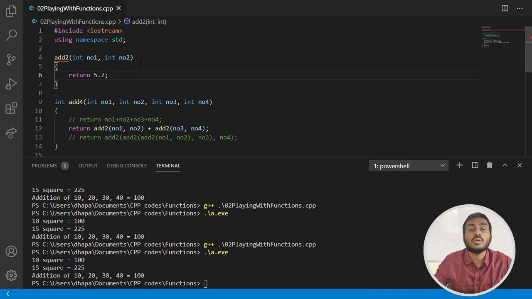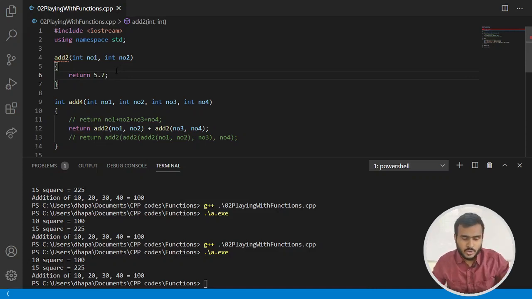It is going to be 5, because by default the compiler considers the return type as int. Here we are returning a float value, 5.7. Now this 5.7 will be converted to int and it will become 5. So its answer is going to be 5.